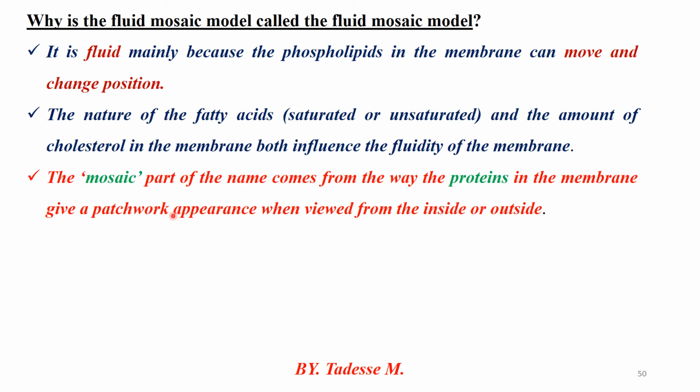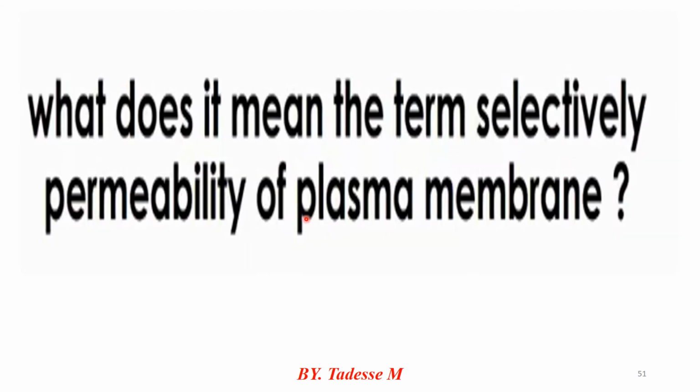The mosaic part of the name comes from the way the proteins in the membrane give a patchwork appearance. Patchwork means it looks like circles at the top of the membrane and at the bottom of the membrane. This is the mosaic part of the protein, found in the middle and at the outside part.